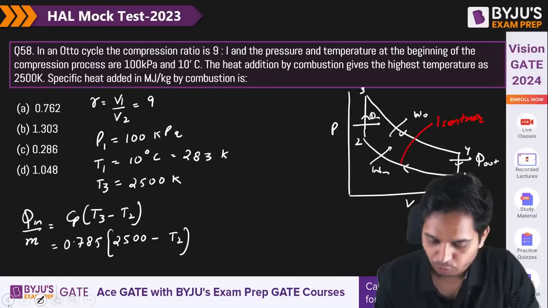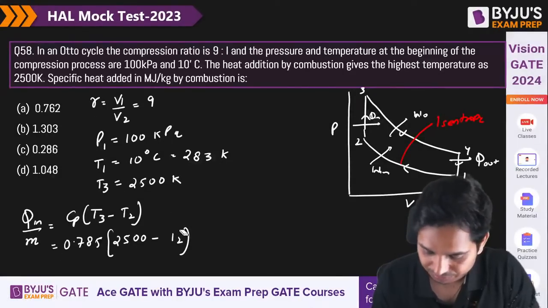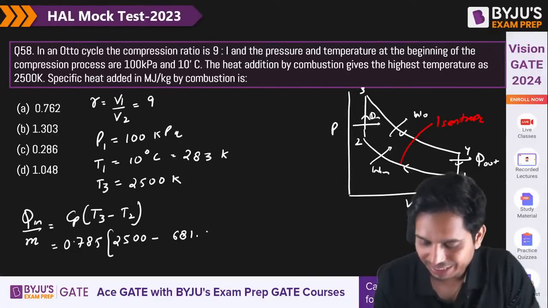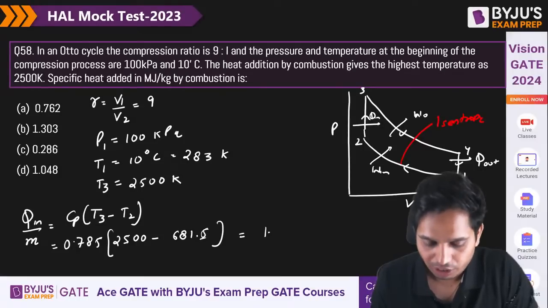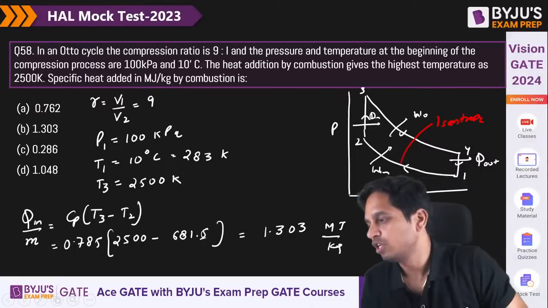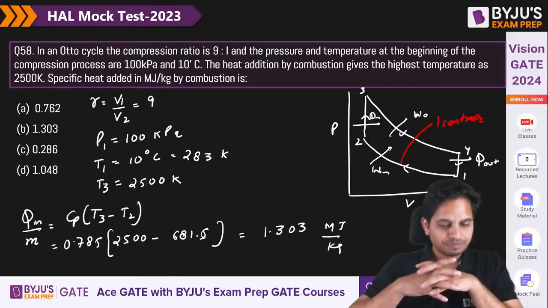You can put it here. Instead of this, now it is 681.5, and this is what you have got, 1.303 megajoule per kg. Got it? Very nice.